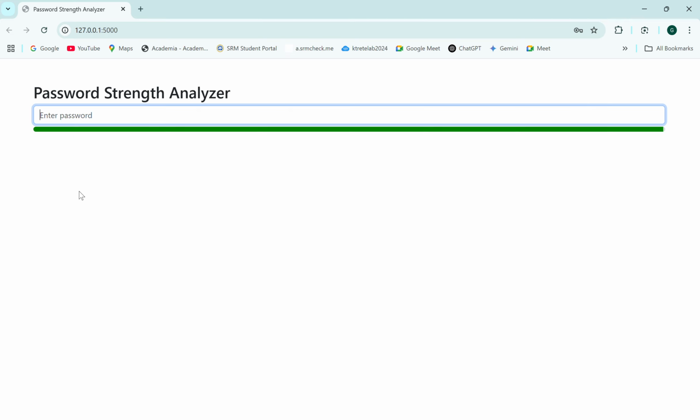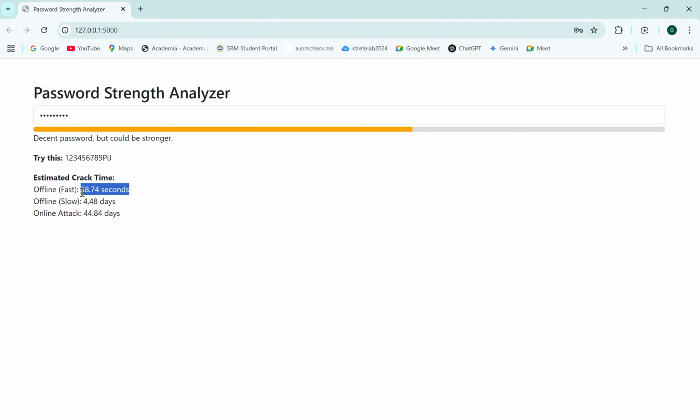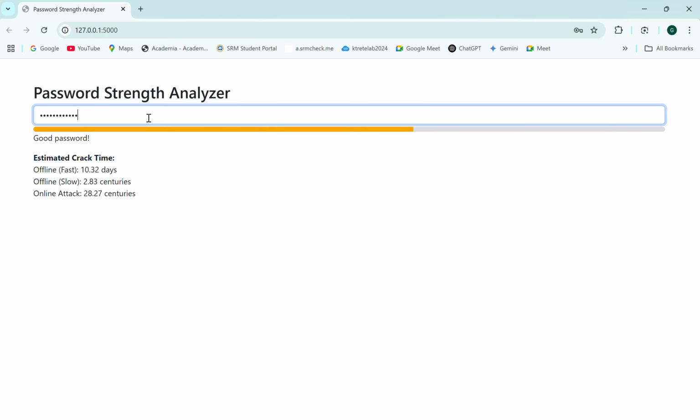If I change my password to a basic password such as 123456789, for offline fast attack it takes 38 seconds to crack. If I just change this password using our recommended password, we can see it still takes 10.32 days. This is a very basic password. Still it takes time.